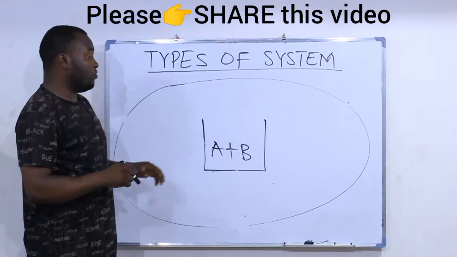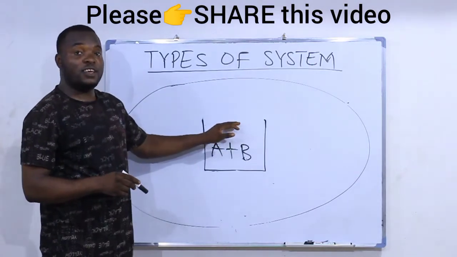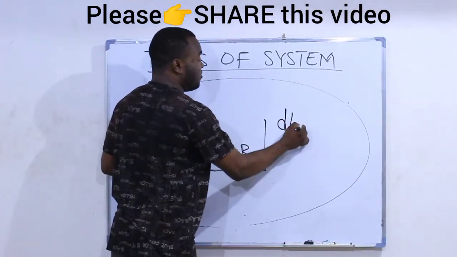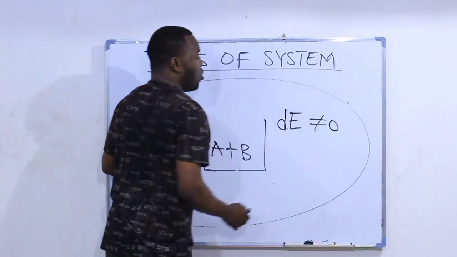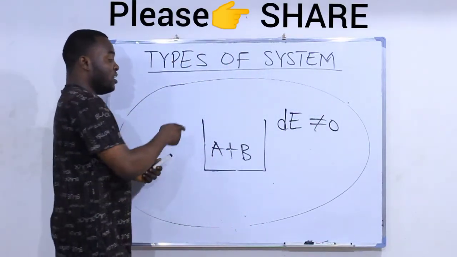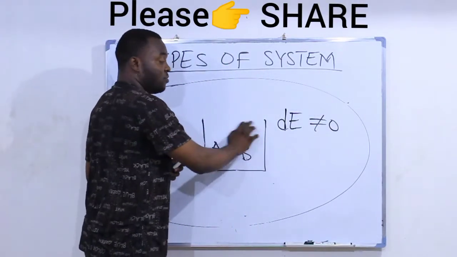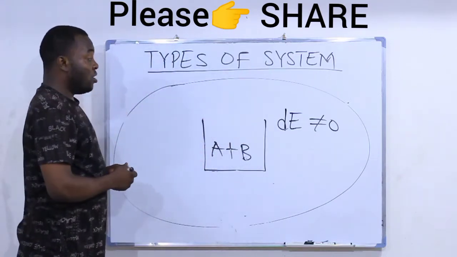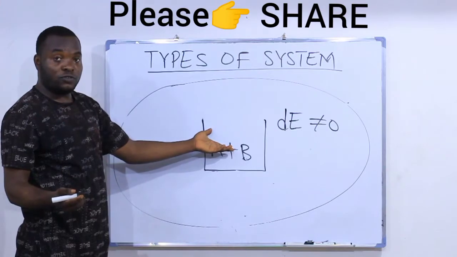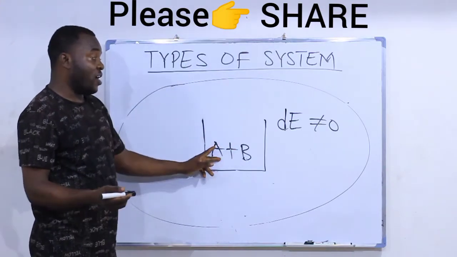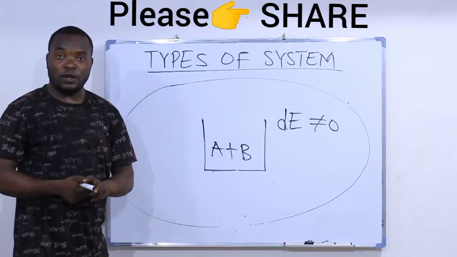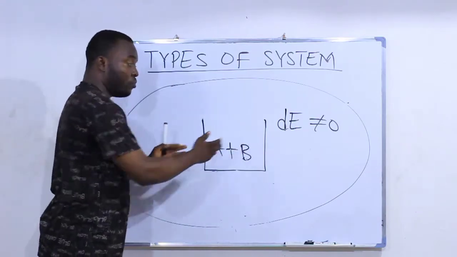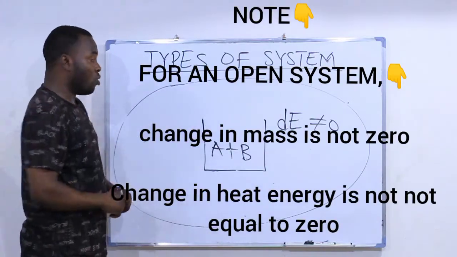But remember, for an open system, we said change in heat energy is not 0. Why? Because heat can be exchanged between the system and the surrounding in an open system. Of course, it's very obvious. So your initial and your final can be different because they are not equal. The system is open, anything can come in, anything can go out.